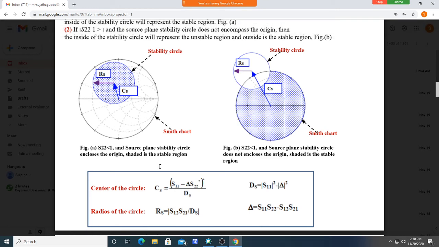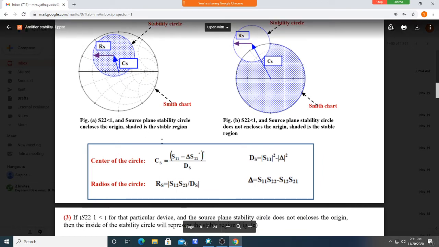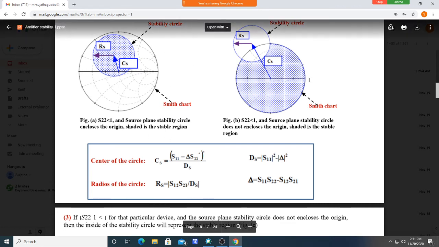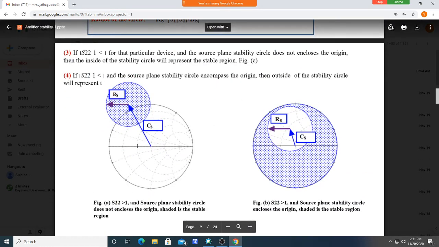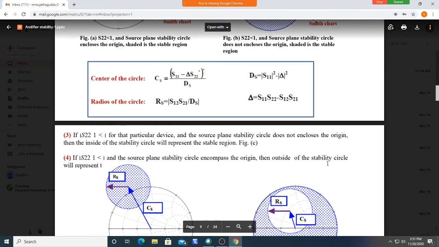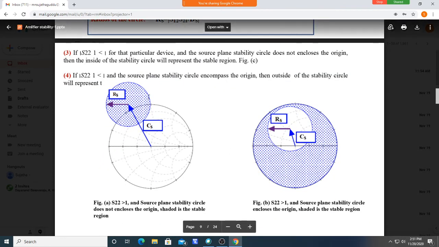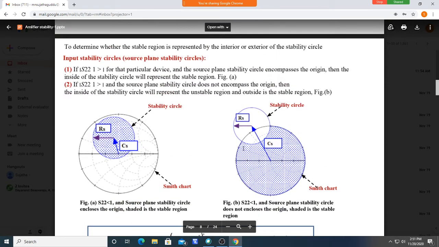So you should check in the problem whether S22 is less than 1 or greater than 1. Draw the stability circles, and after drawing them, you can mark which is the stable region and which is not, based on whether S22 is greater than 1 or less than 1. So this is about the input stability circle.